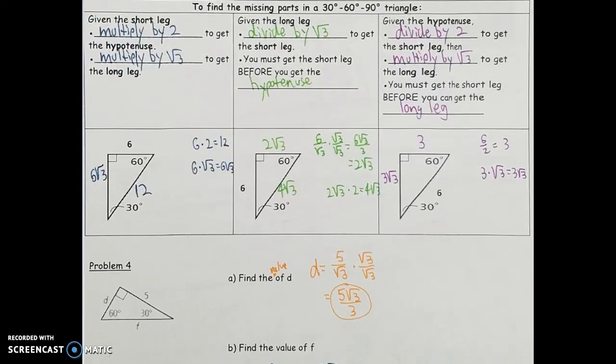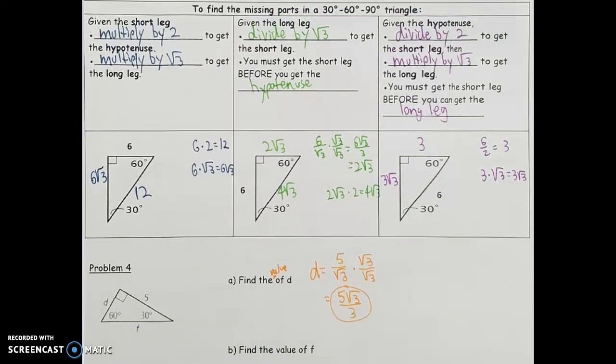So let's try that with a few problems here. I guess we're just finding D and F. So starting with D, first we have to identify that D is the short leg of that right triangle because that's opposite the angle that's 30 degrees. So if I'm given the longer leg, in order to get the short leg, we're going to work through this middle group.